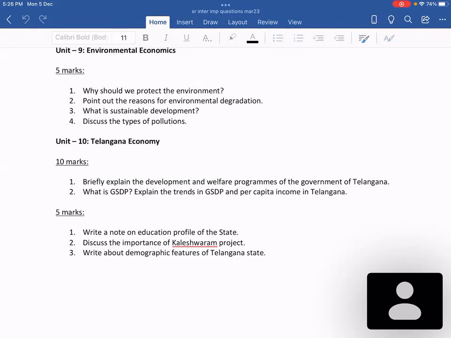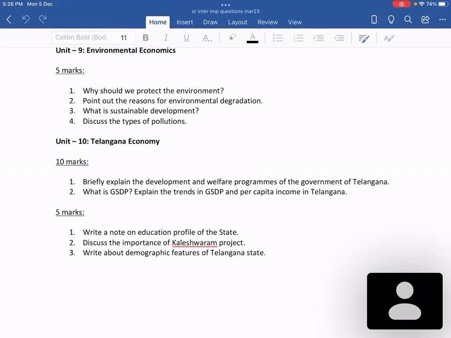Okay. And the Telangana Economy was included in the 10 marks only last year, because the number of choices was increased for the COVID pattern. But as far as the board exam 2023 is concerned, we still do not know what pattern the board is going to follow.